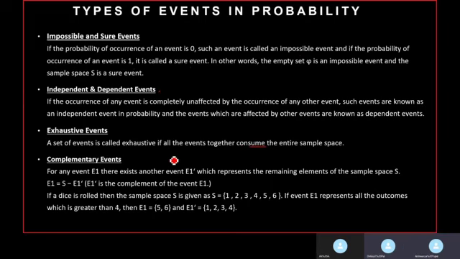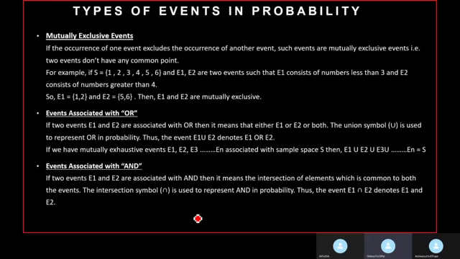While a complementary event is where you subtract the set of observations from the sample space. The example is denoted here, where you have a die which is rolled, and event E1 is greater than 4. So E1 is 5 and 6, while E1 complement will be the others from the sample space, which is the observations from 1 to 4. So let's move to the next slide.